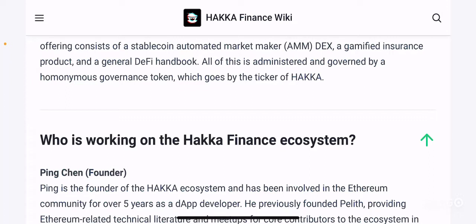And all of these DApps need to be administered in a very homonymous manner, and this is based on their native token called Hakka, which is basically used to govern all of these moving components together, right? So it's a very interesting concept indeed.